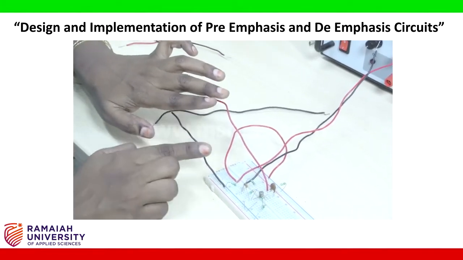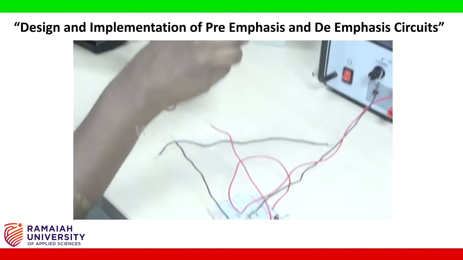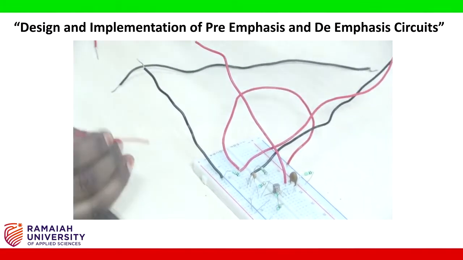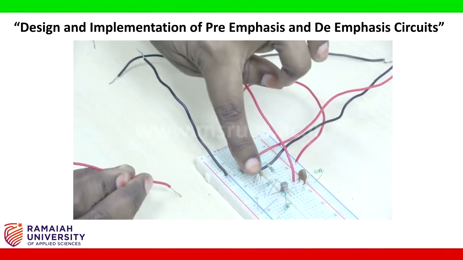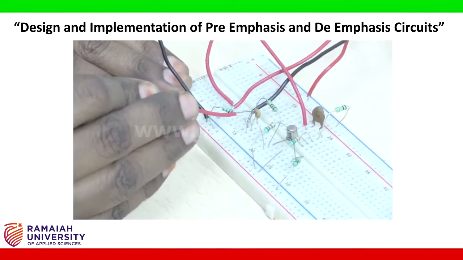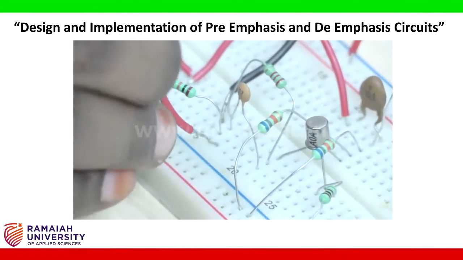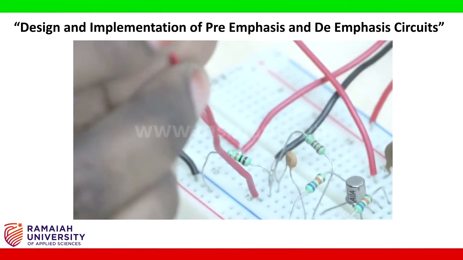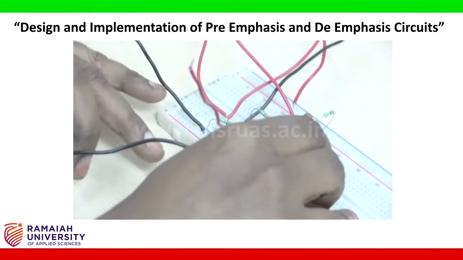Next we also have to check the output. So hence take one more connecting wire set, put it from the collector output. Actually collector output we have connected to a load. So load, where that load is connected to that capacitor, there we insert this wire. So between this capacitor and the load, that node we will connect this wire. So this is for testing the output signal. Take another wire for ground purpose.